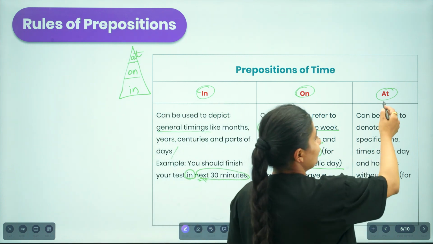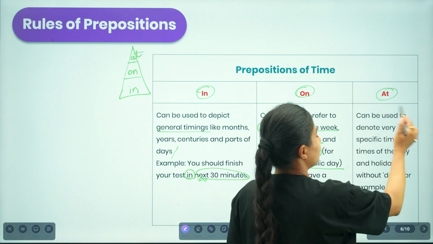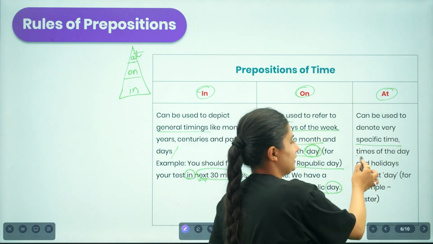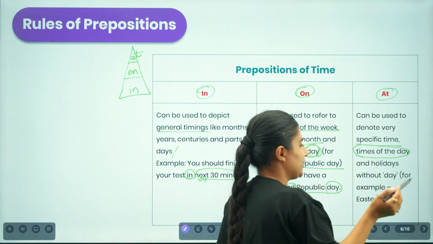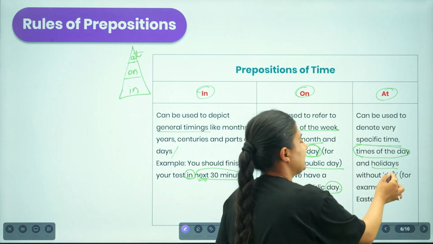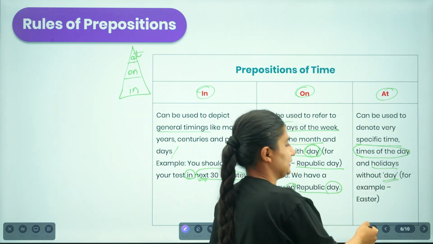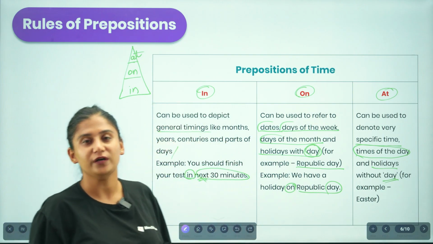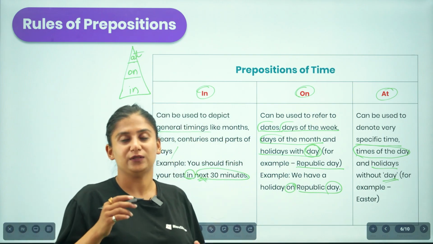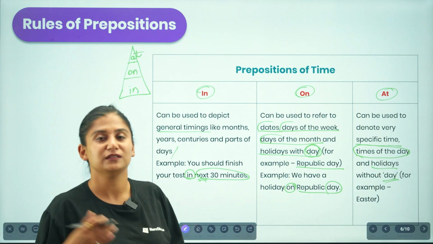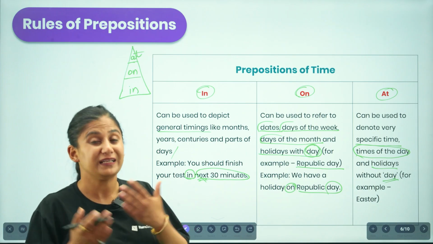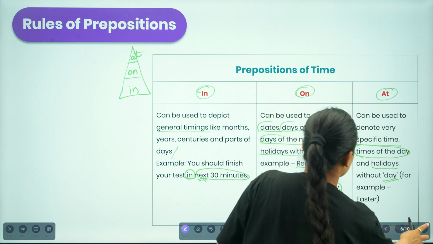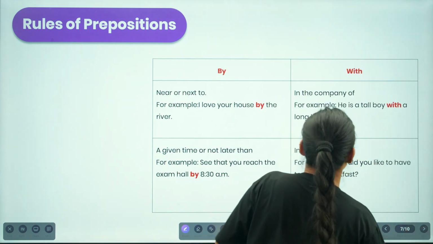Moving on, we use at when we denote a very specific time, that is time of the day, at what time, or when talking about holidays but without the word day. As I already mentioned before, if I say my class starts at 9 o'clock, I am being very specific about the beginning of my class.